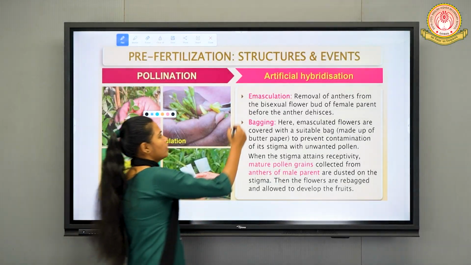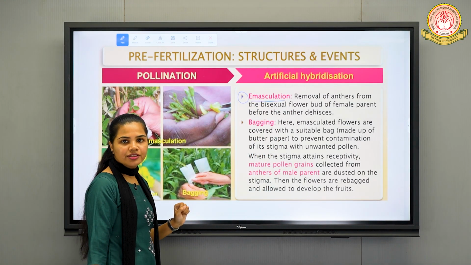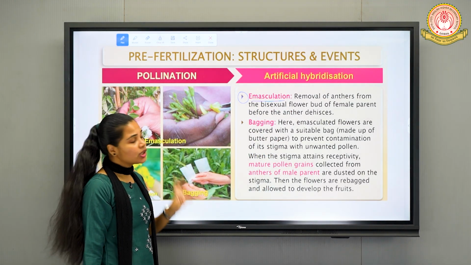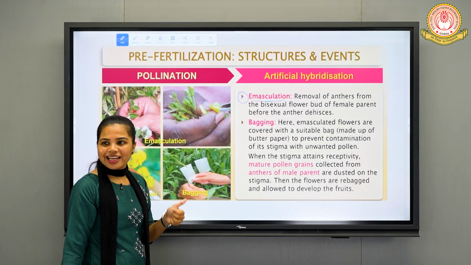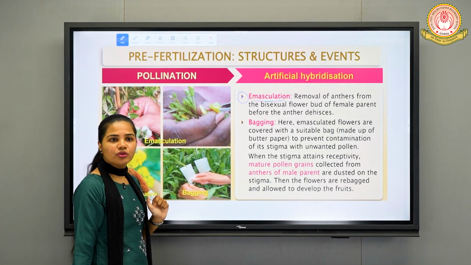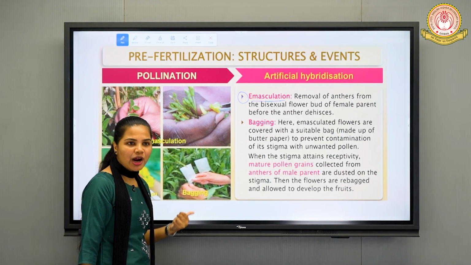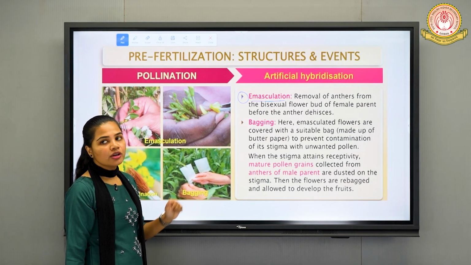Okay. So first is emasculation. As the term suggests, masculine means male characteristics, related to male. So in this technique, something is related to the male reproductive part of a flower only.